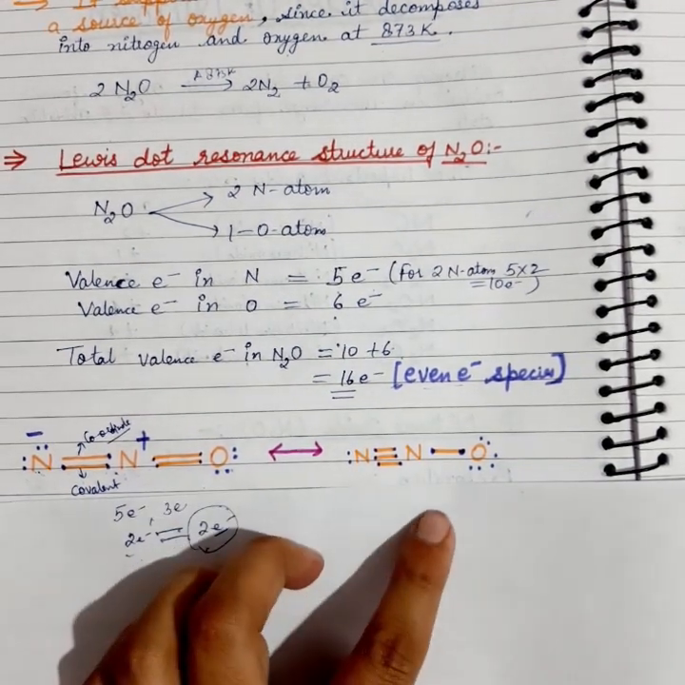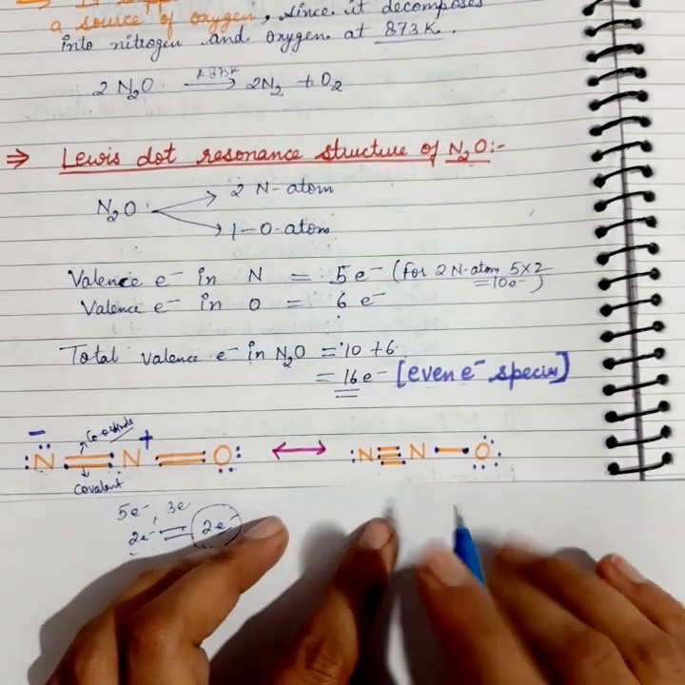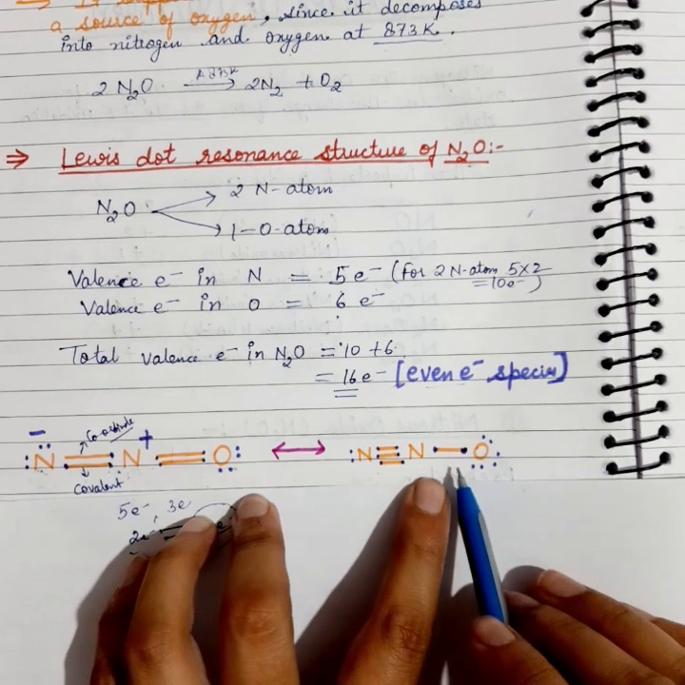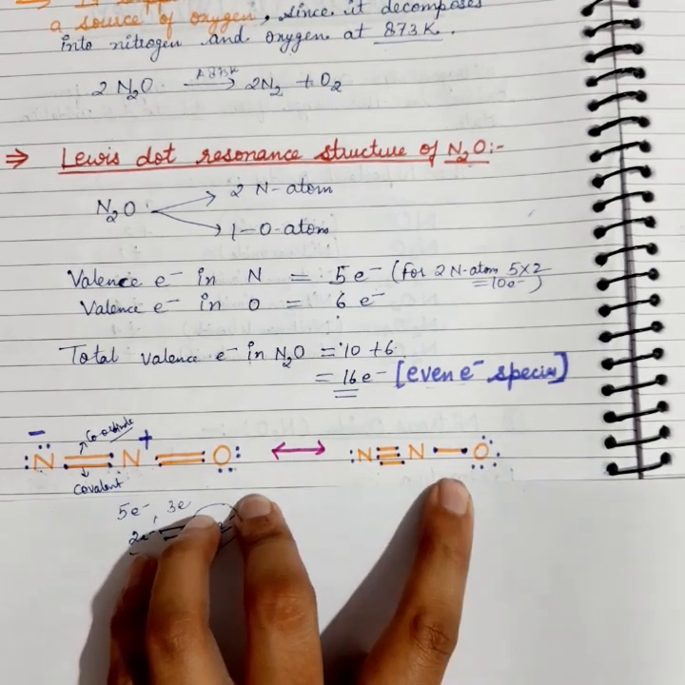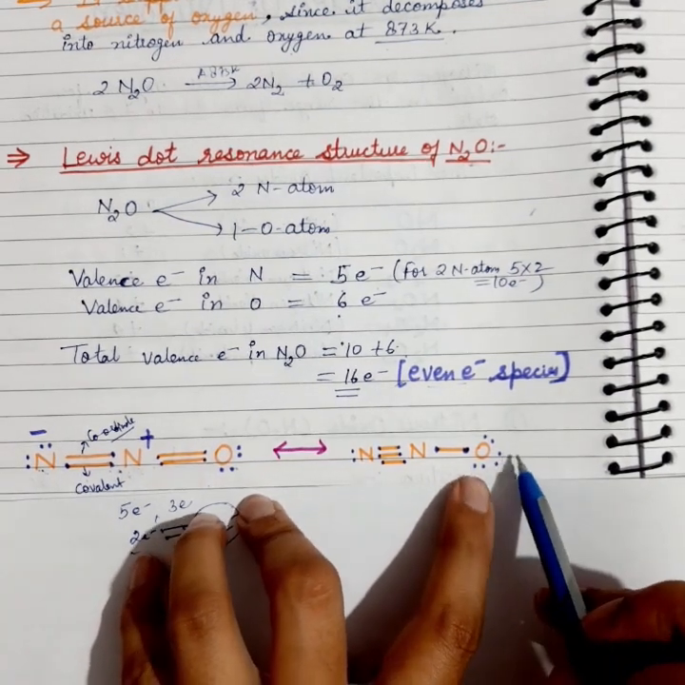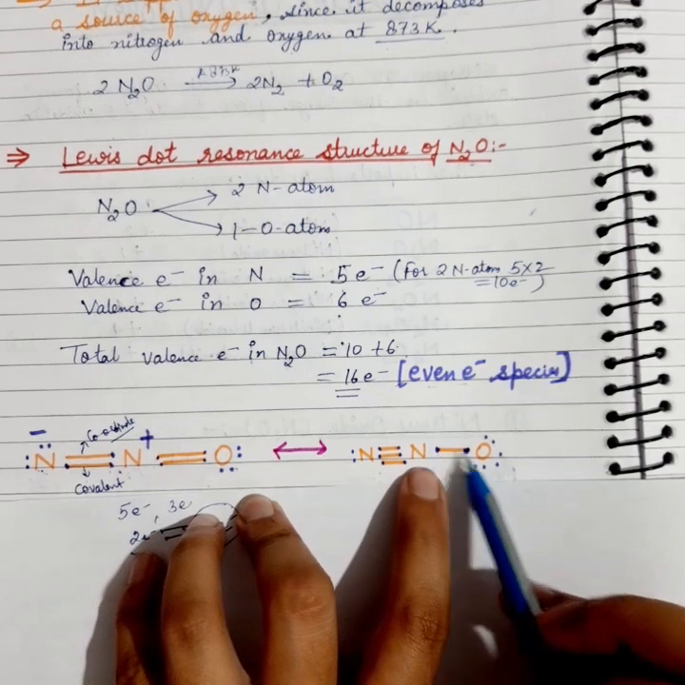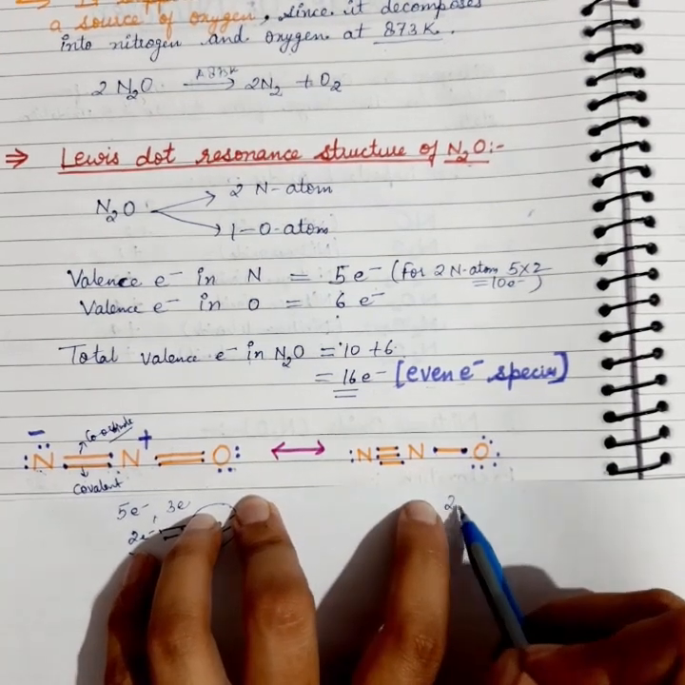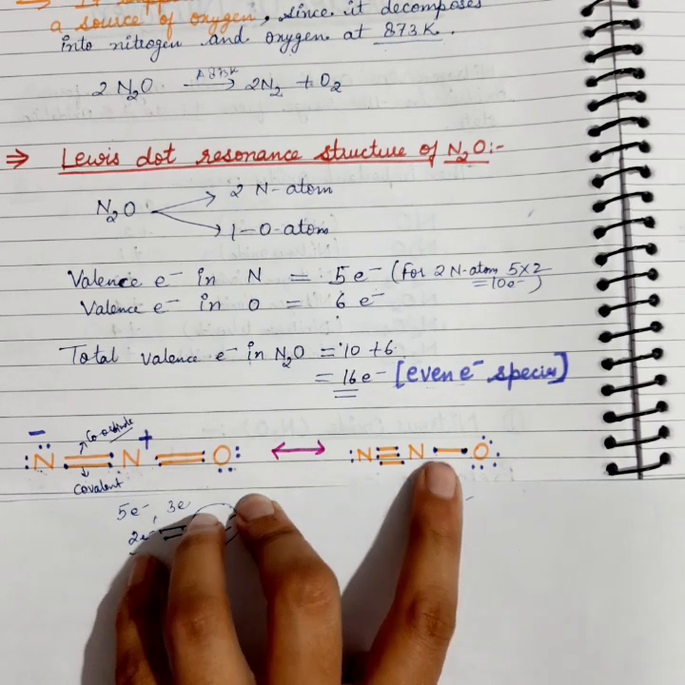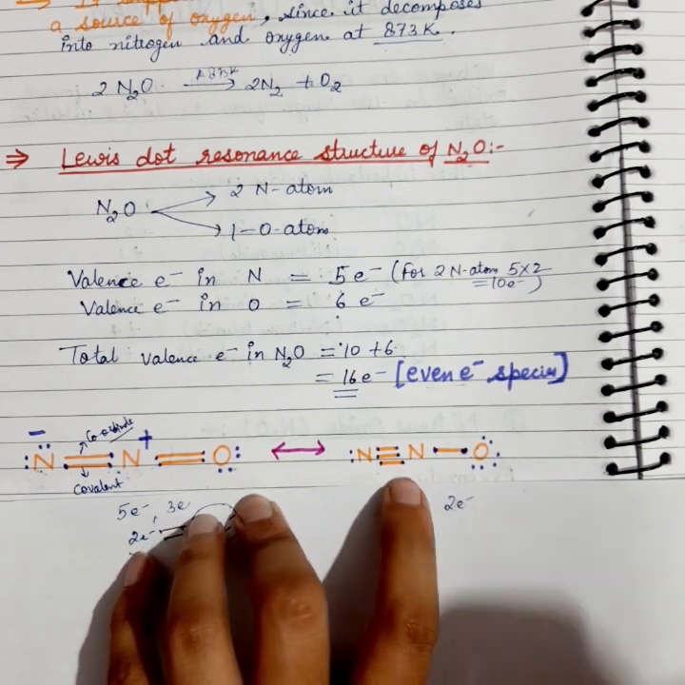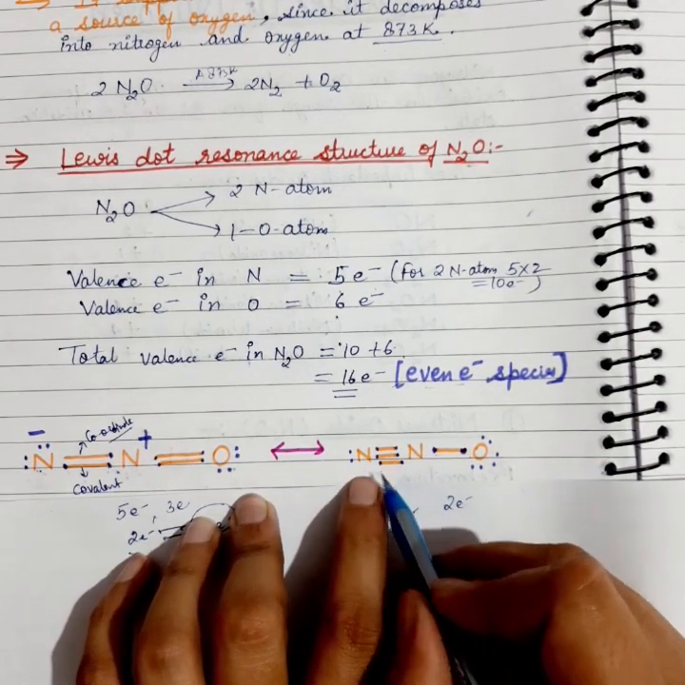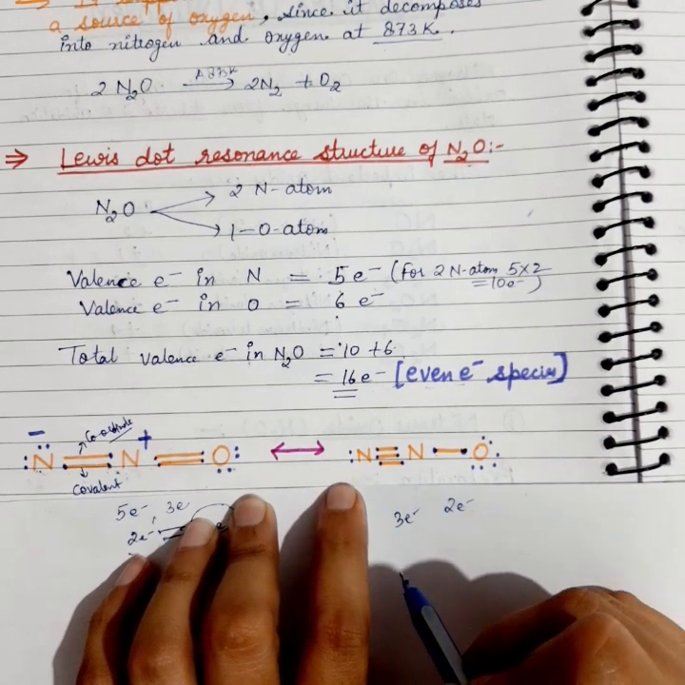Now come to the resonating structure. Again, a resonating structure can be possible. In this oxygen, all 6 electrons of oxygen will remain as they are, and nitrogen will share, or will coordinate, its 2 electrons to the oxygen atom, and they will form a single bond here. Now the remaining 3 electrons of this central atom will combine and form a triple bond with the side atom.